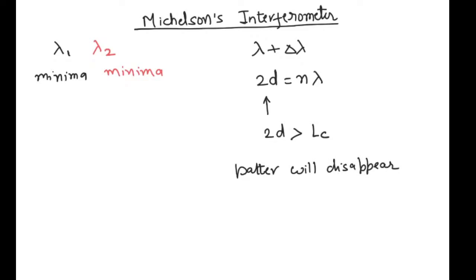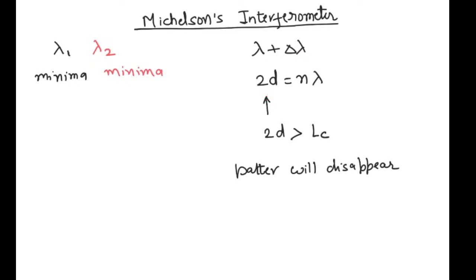That means once the optical path difference between the mirrors of Michelson's exceeds the coherence length of the source, all the wavelengths will start to make their individual pattern. Let's say for the highest contrast position, all the wavelengths will create their own pattern, and because of this shift in lambda, the position at which they form the pattern will also be shifted.